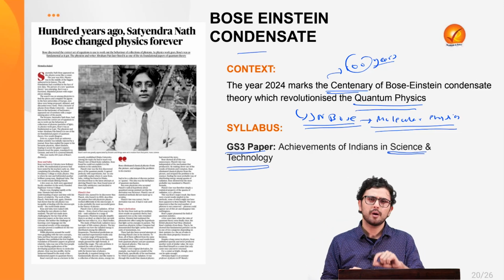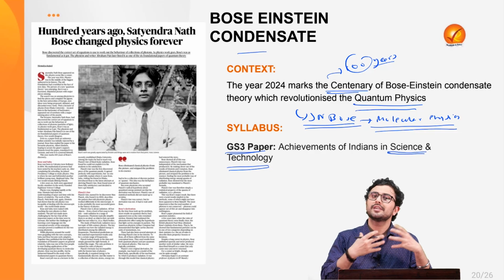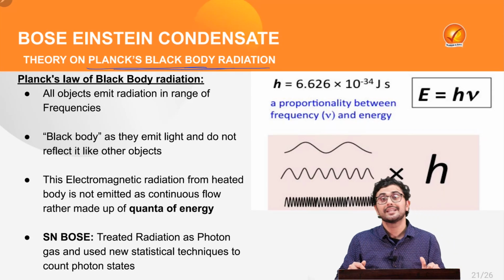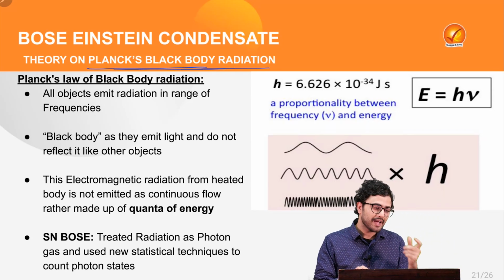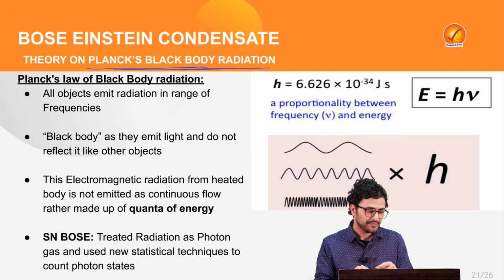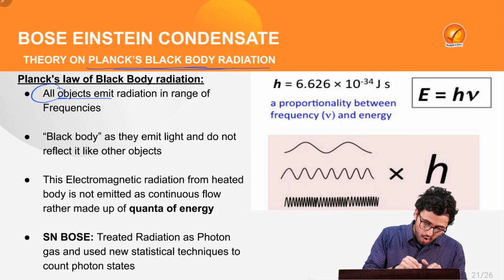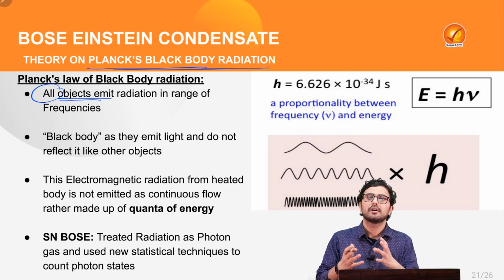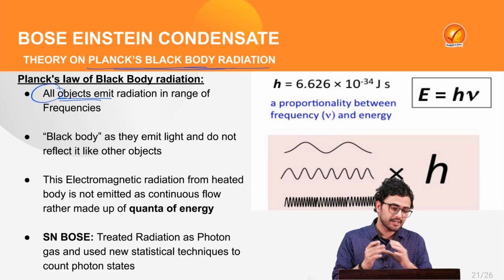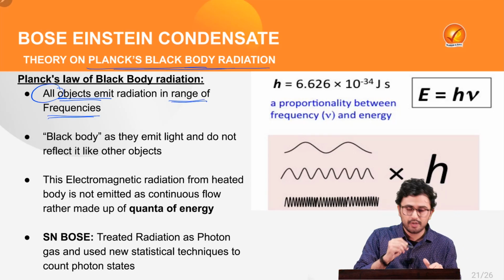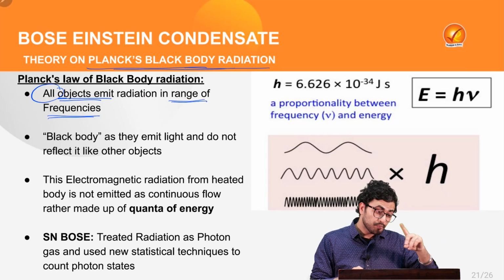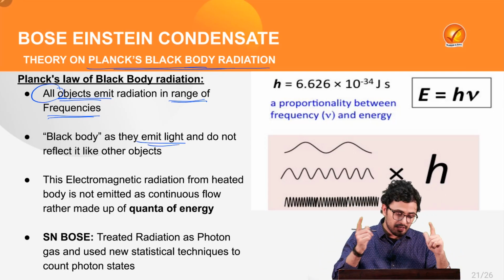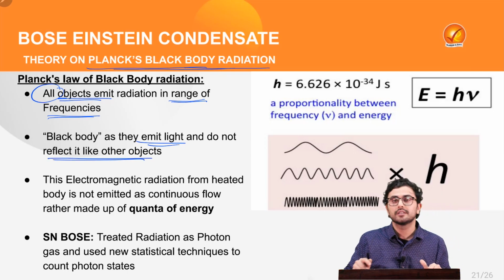where he was finding a bit of difficulty teaching his students Planck's black body radiation theory. What does Planck's black body radiation theory say? It states that all objects, whether a bowl of soup or a star such as the sun, emit radiation in a range of frequencies. Such bodies are called black bodies because they emit light and do not reflect it like other objects.